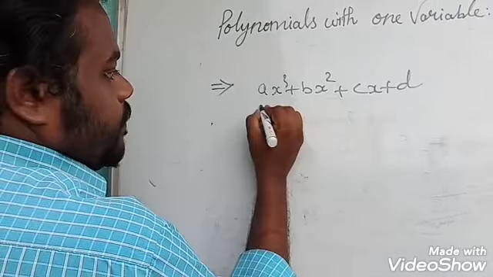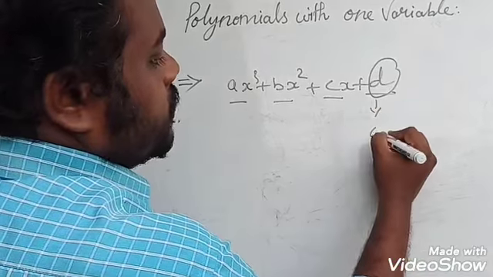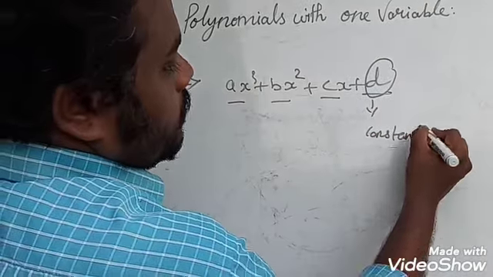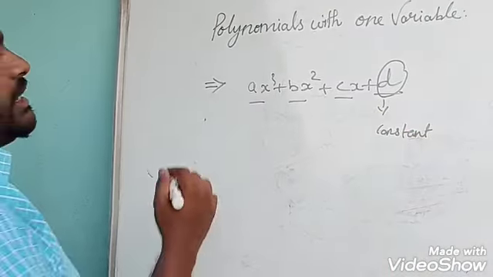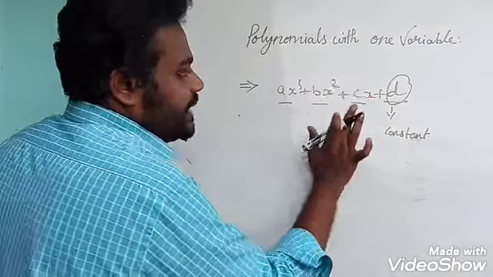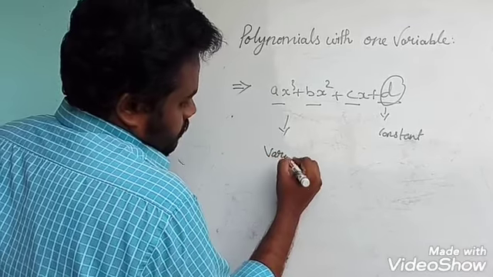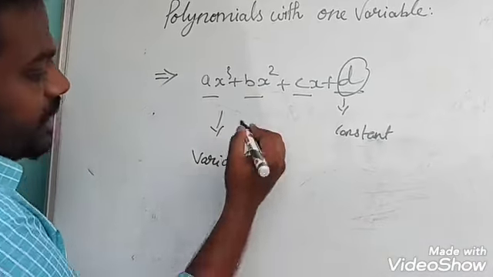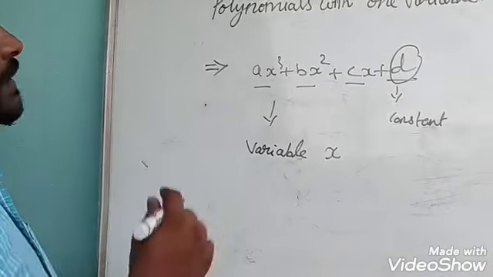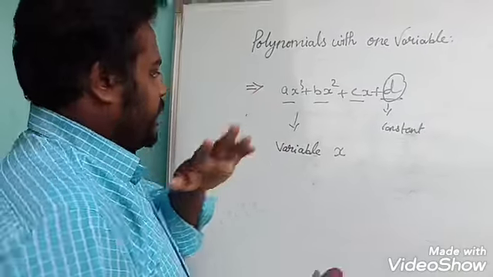So here there are 1, 2, 3, 4 terms. This d we consider as a constant. Here the expression contains the variable x. So we say this is a polynomial with one variable.